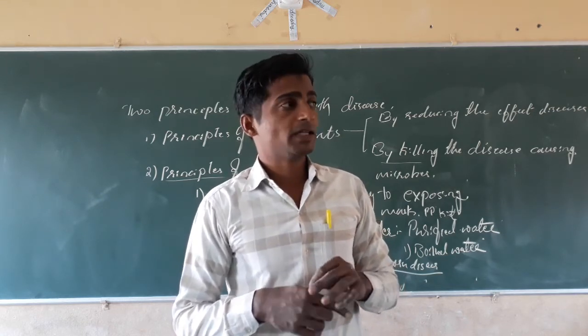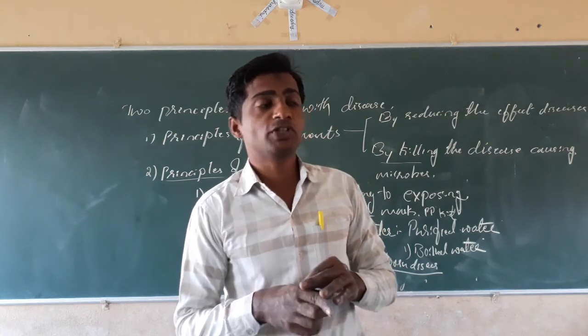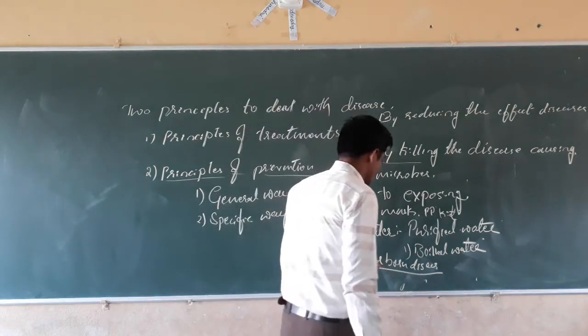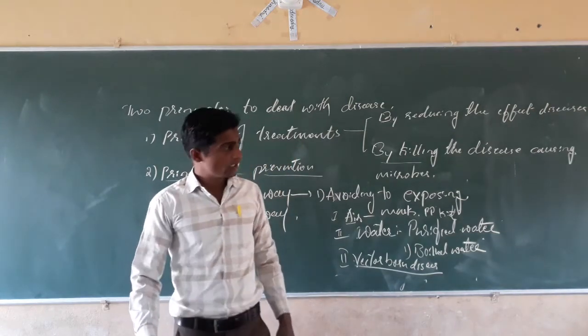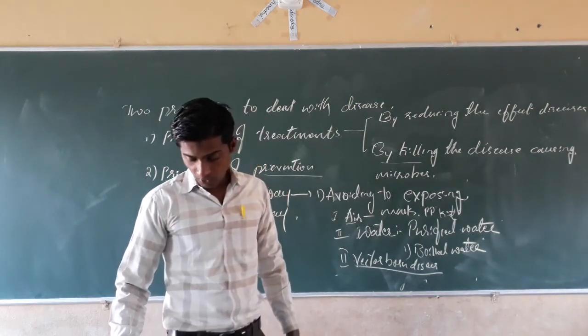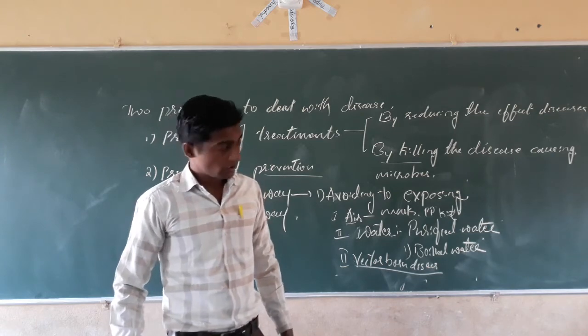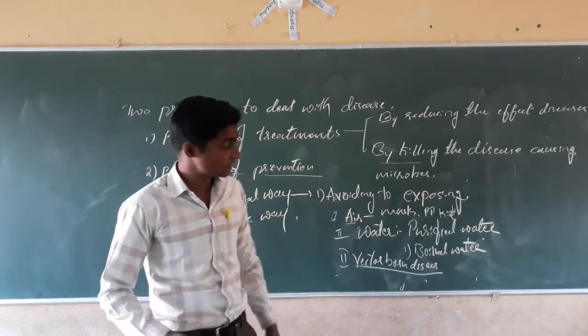By this way we will prevent exposure to vector-borne disease.